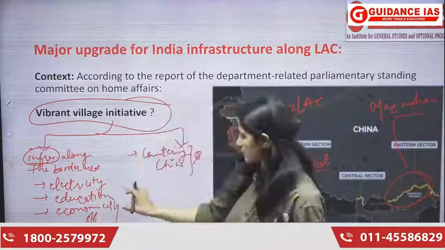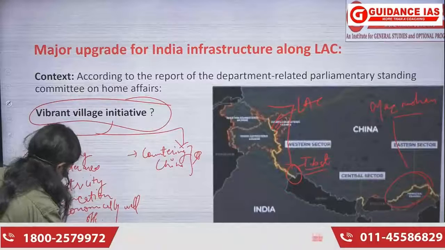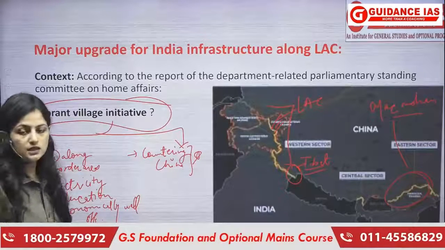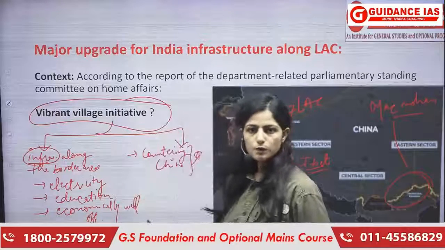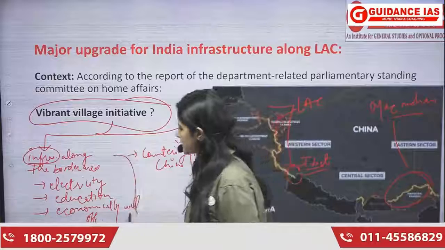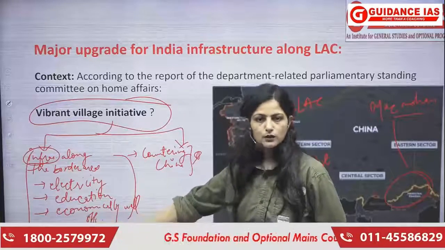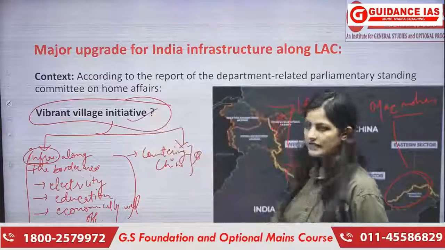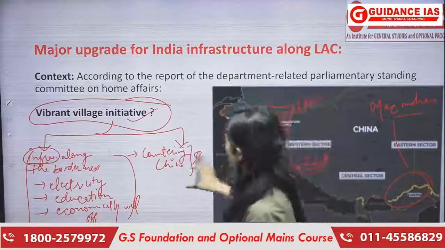This is our idea behind it, ताकि उनका migration जो है, because people migrate also ना, and this is a very big problem for us. अगर हमारे border area के लोग ही migrate करके चले जाएंगे कहीं, तो ये बहुत problematic है. तो हम उनको facilities ही provide करें वहाँ पर ऐसी, ताकि उनका migration ना हो पाए. So this is also one of the reasons कि हम Vibrant Village Initiative लेके आए हैं, apart from countering China also, ठीक है.